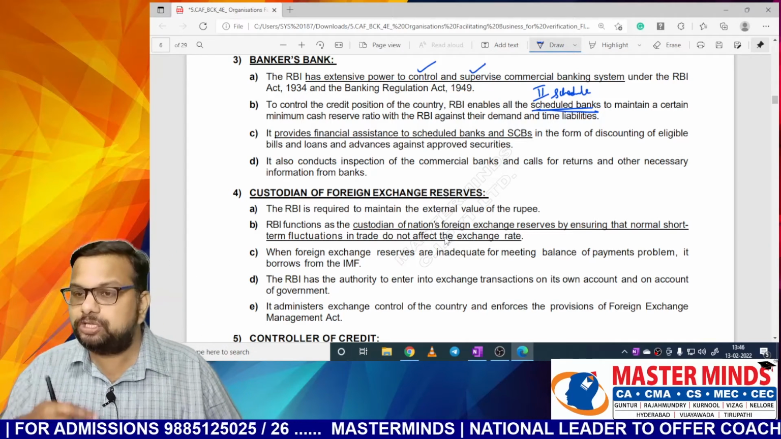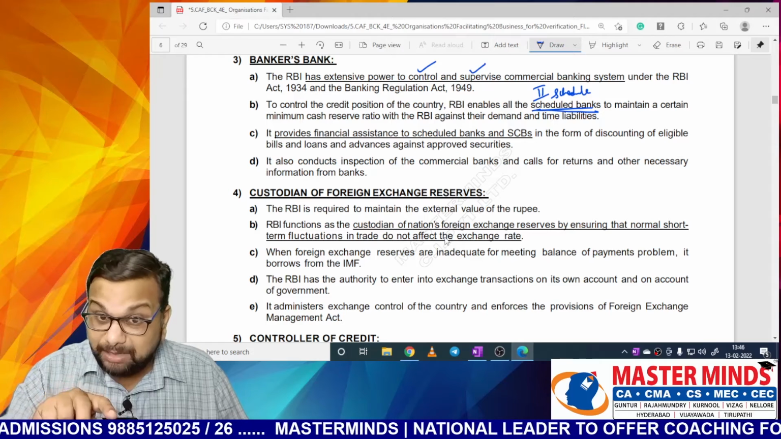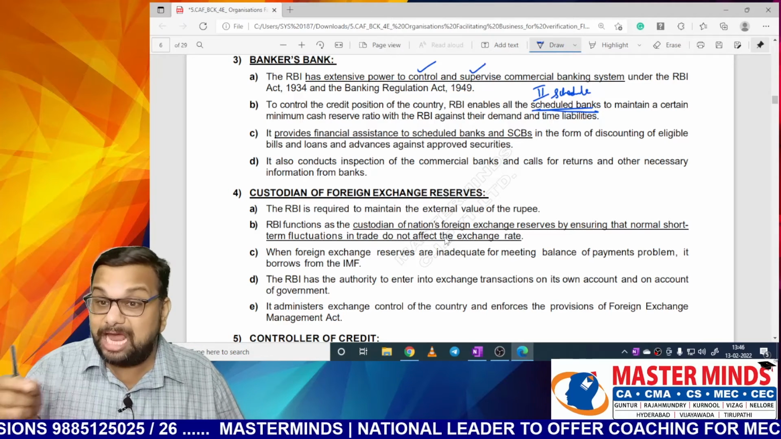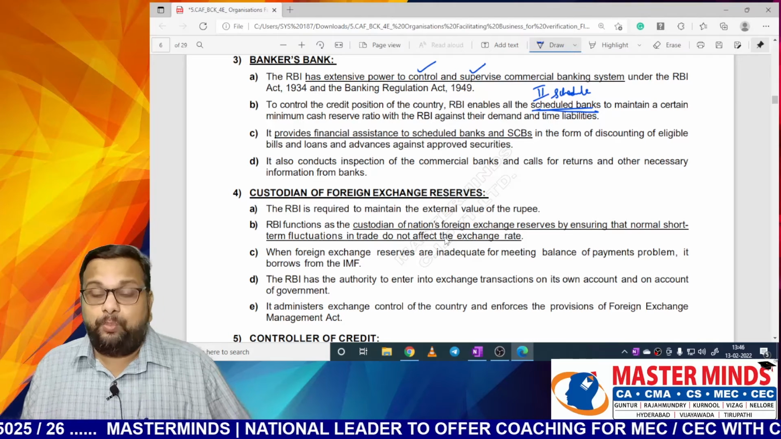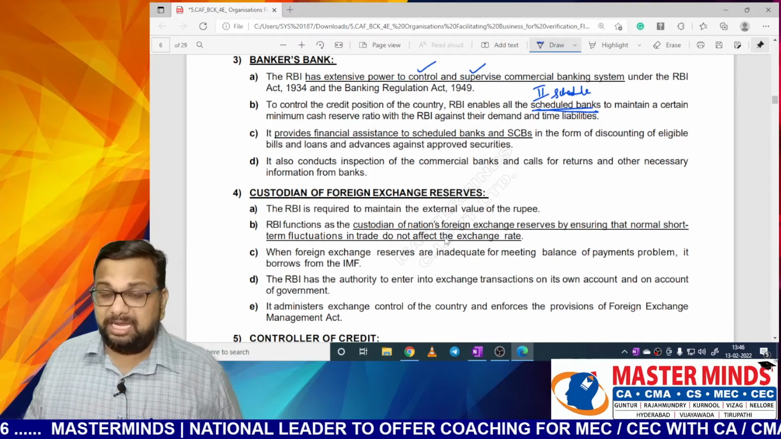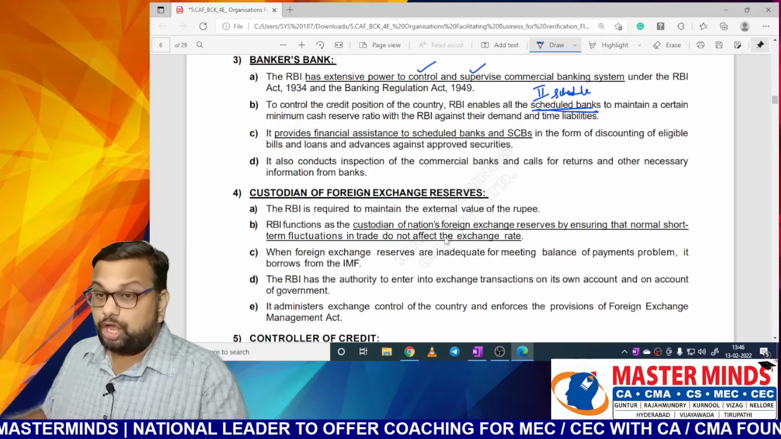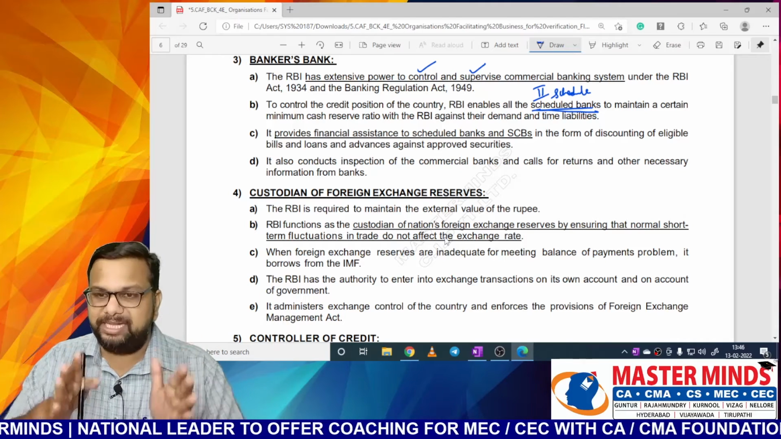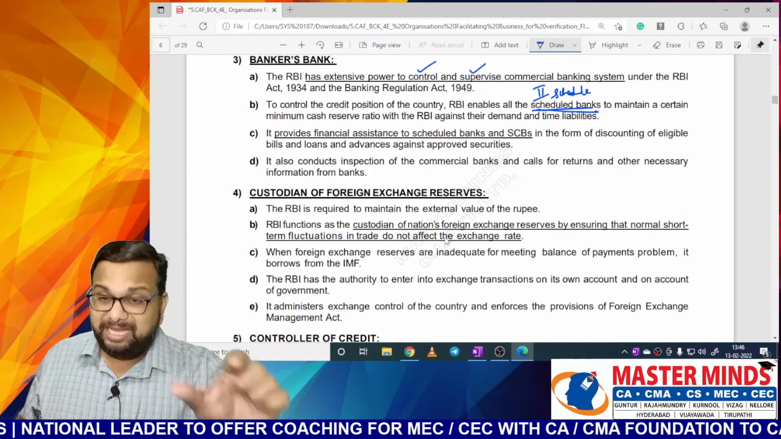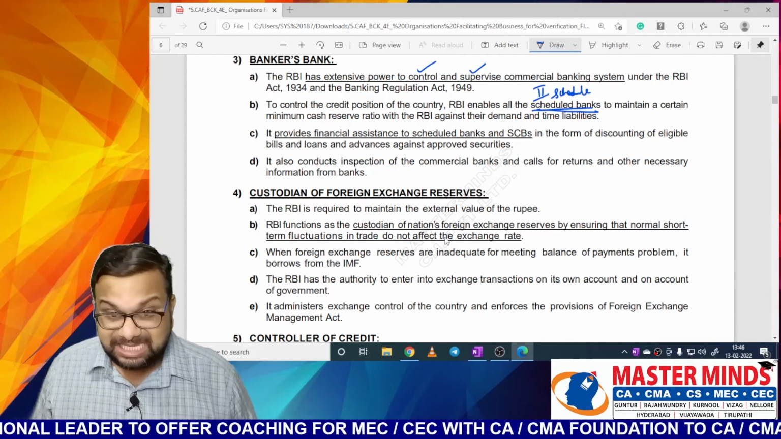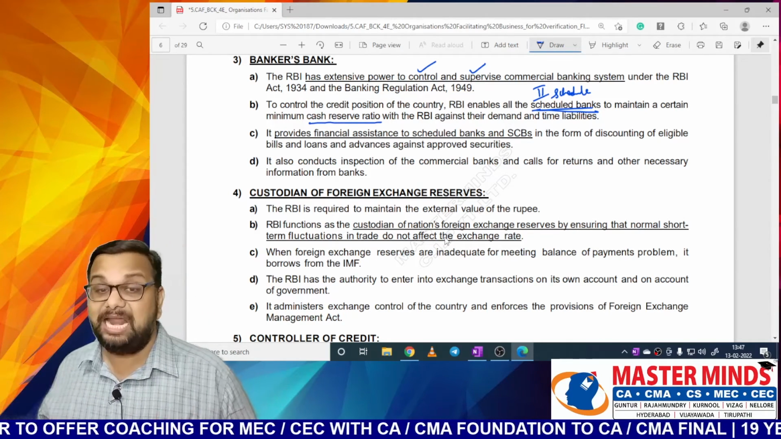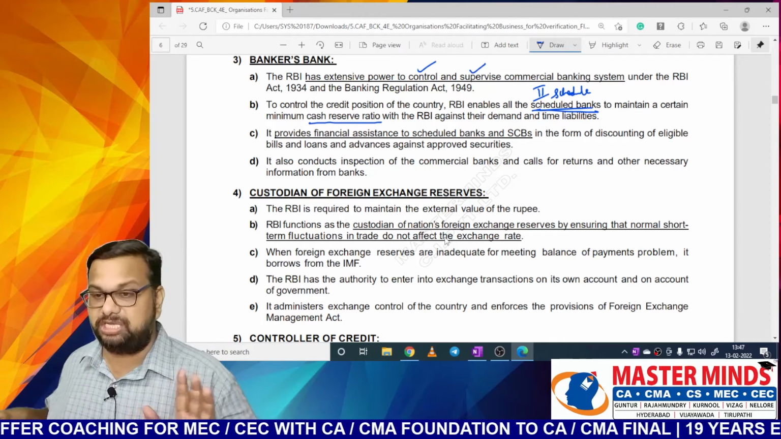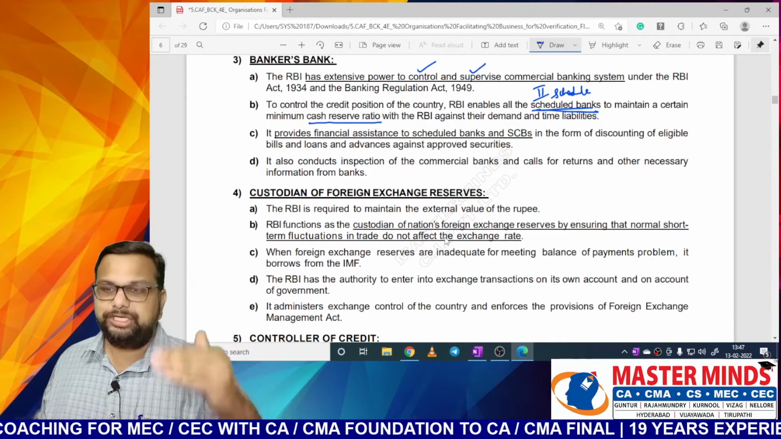It enables all the scheduled banks to maintain a certain minimum cash reserve ratio with RBI against the demand and time liabilities. That is what I have explained on CRR. Whatever the amount of deposit these banks are getting, they can't use that entire money to give as loans. Out of these deposits, they have to maintain a certain amount of reserves. These reserves can again be divided into two types. One is CRR, which is to be maintained with RBI. Another one is SLR, which is to be maintained with the bank itself. That is clearly mentioned in the schedule.